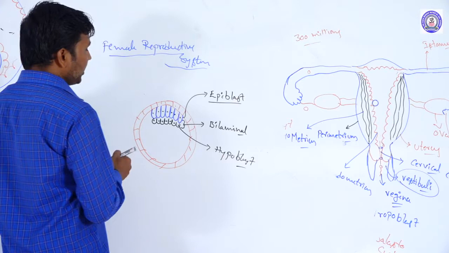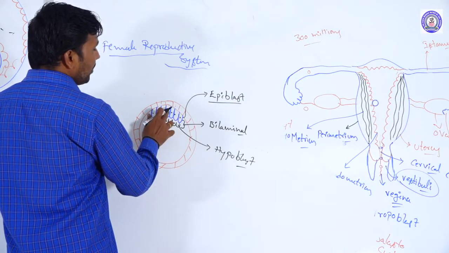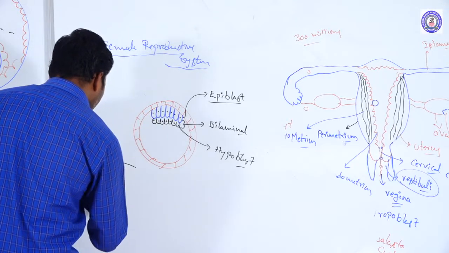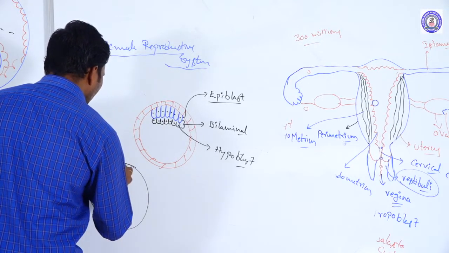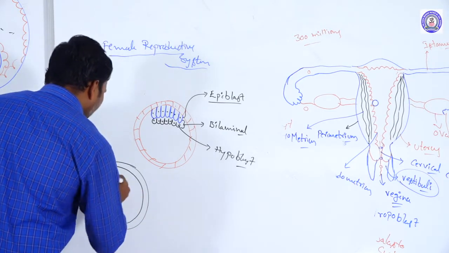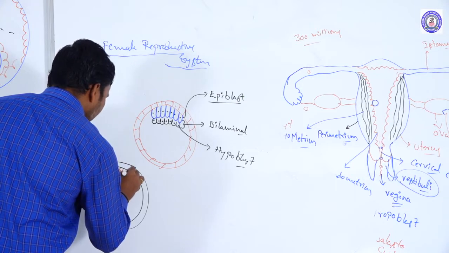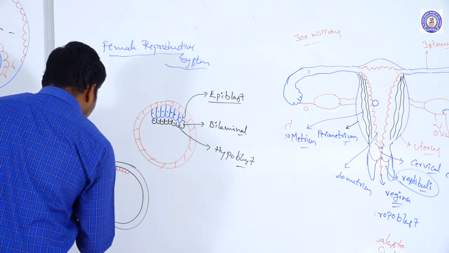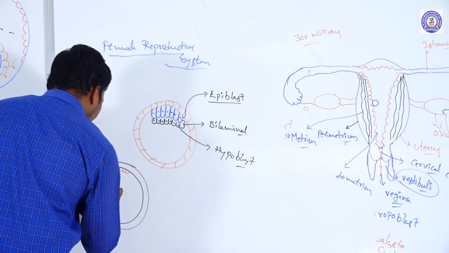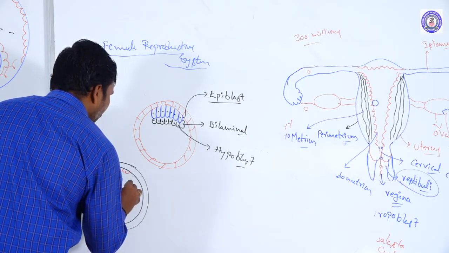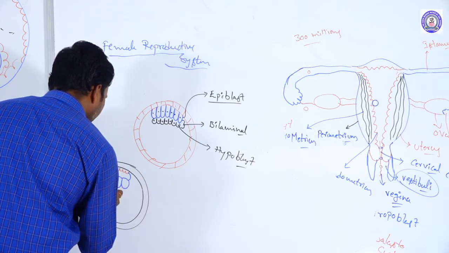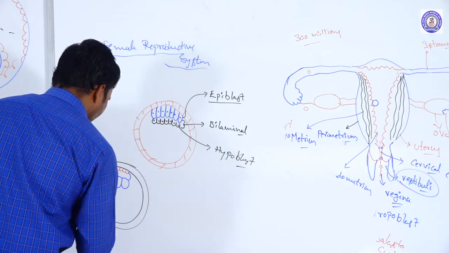After that, a gap forms between the epiblast and the trophoblast structure. Amniotic cells are forming from the trophoblast. This gap is called the amniotic cavity. This is nothing but the amniotic cavity.